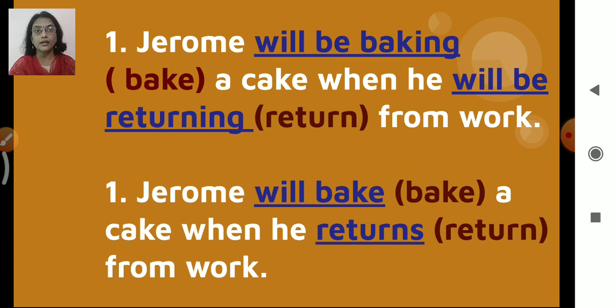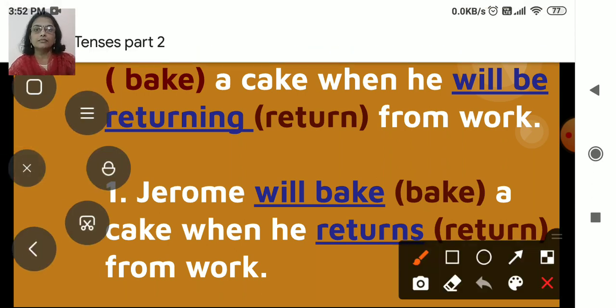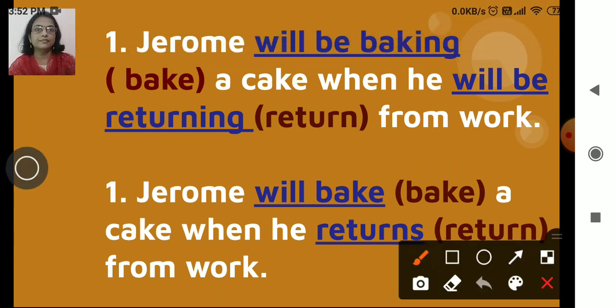So the first one, Jerome will be baking. Okay, will be. So which form is it? Now here you can see, children, I would like to tell you this thing. The word here, what is it? Baking, right?